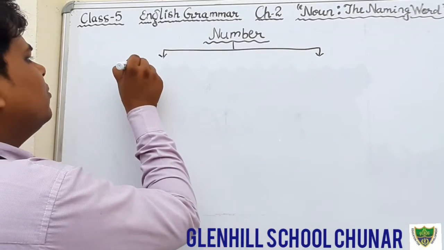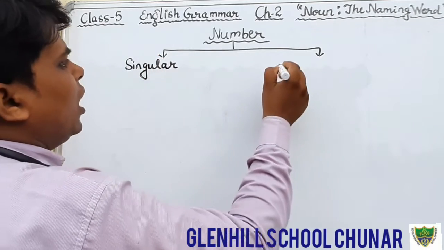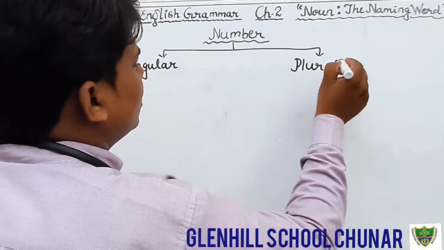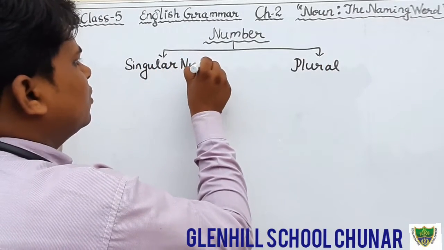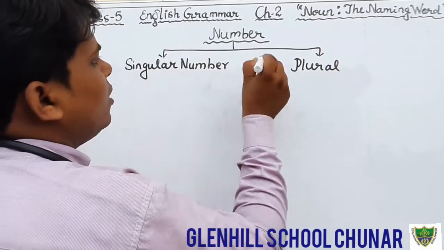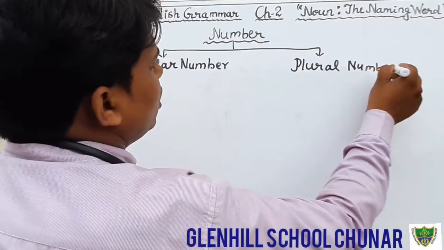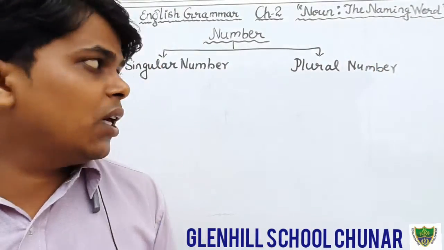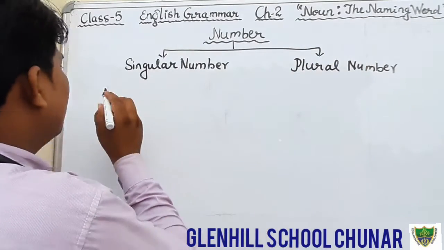That is singular number, and there is a plural number. There are two types of noun number, known as singular number and plural number.